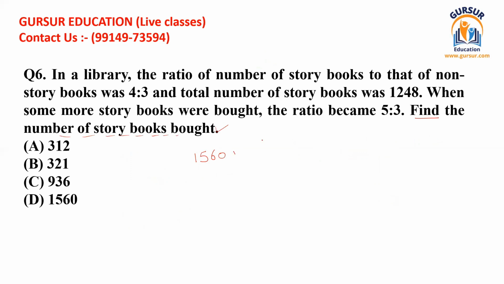So this is the original number of the storybooks, and that was the previous number of storybooks. When you subtract the previous number of storybooks from the current number, you get the number of books actually bought. So 312 books were bought. This is why the new ratio had become 5:3. So 312 should be the right answer to this question.